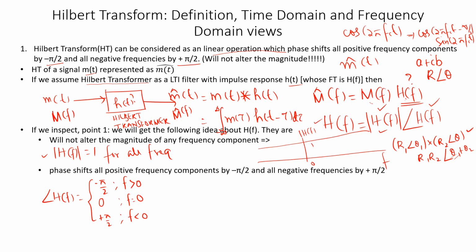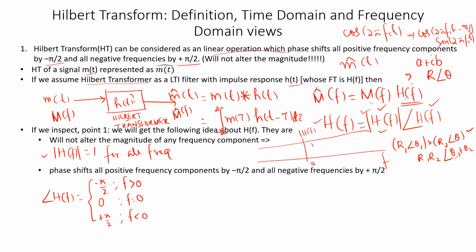How can I draw this? When you have studied the Fourier transform, you might have drawn a magnitude spectrum and a phase spectrum. The magnitude spectrum is plotting the magnitude of this H(f), which as such is a complex number.